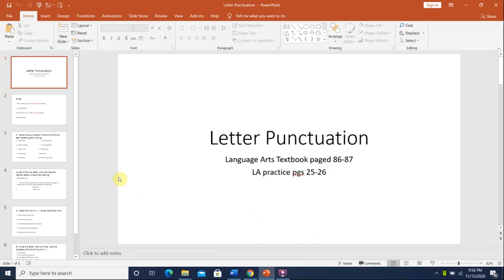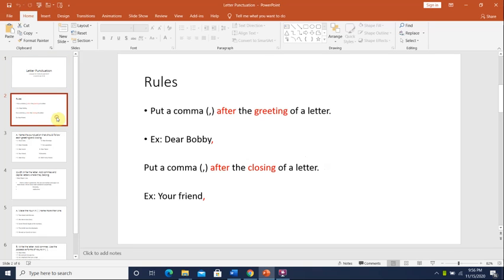All right, grade 2. Today's grammar lesson is very simple and something that we took last year. So last year when we learned how to write a letter, we said that when you begin a letter, instead of saying hello, you must have a greeting. You must start a letter in a certain way. So we usually start a letter with the word dear. Okay? It says here we put a comma after the greeting of a letter.